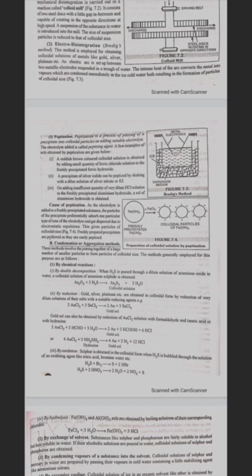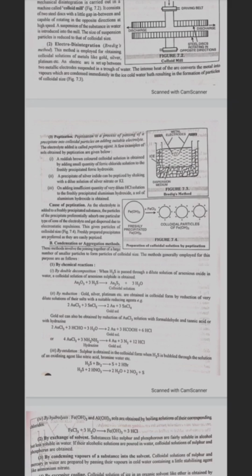Cause of peptization. As the electrolyte is added to the freshly prepared precipitate, the particles of the precipitate preferentially absorb one particular type of ion of the electrolyte and get dispersed due to electrostatic repulsions. This gives particles of colloidal size. Freshly prepared precipitates are preferred as they are easily peptized.